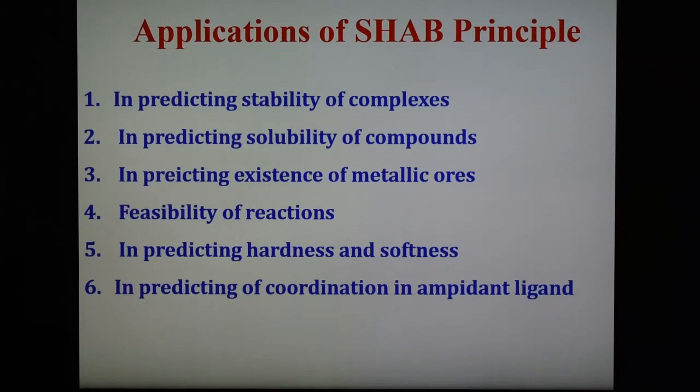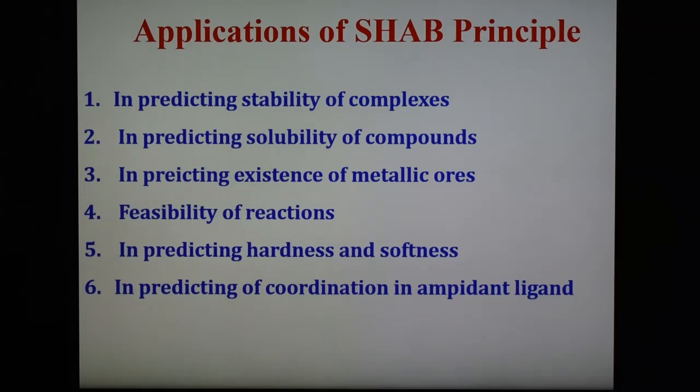And there are a number of applications of the SHAB principle, and these are the applications shown here in the slide. Number one is in predicting the stability of the complex. For example, AgI2 minus is stable, but AgF2 minus does not exist. This is because in AgI2 minus, both Ag plus and I minus are soft, acid and base. However, in AgF2 minus, Ag plus is a soft acid, but F minus is a hard base. So this cannot combine.